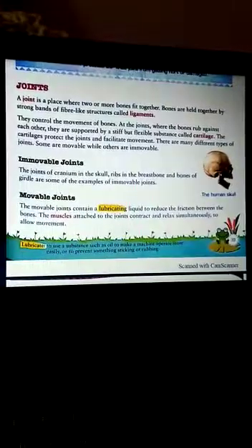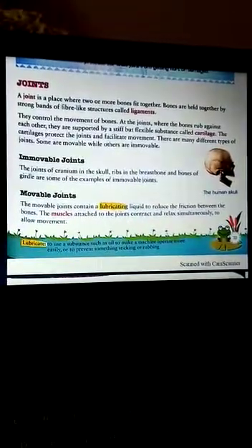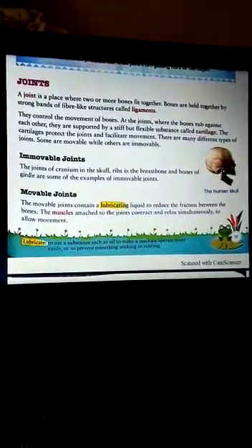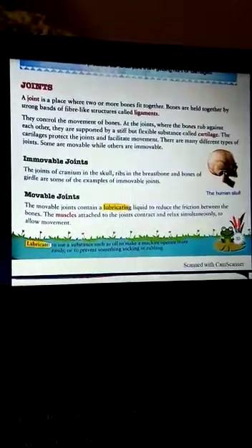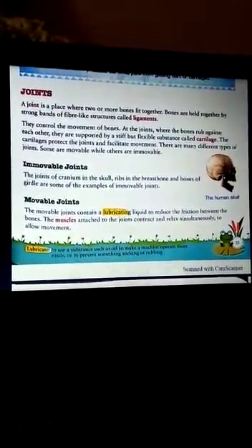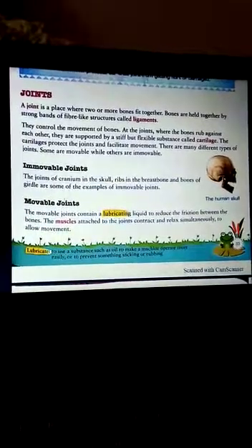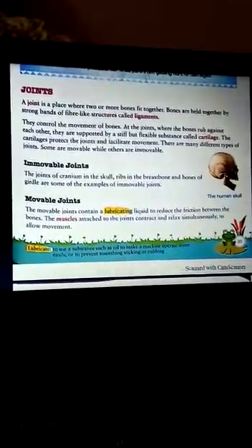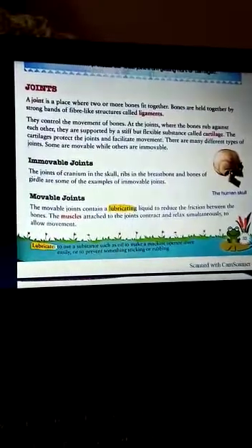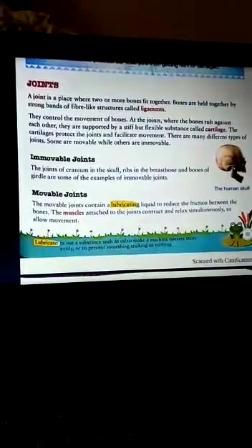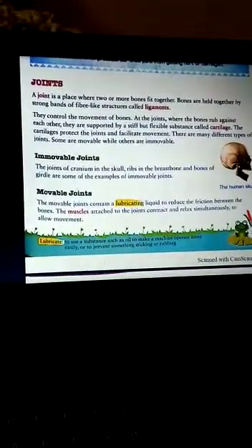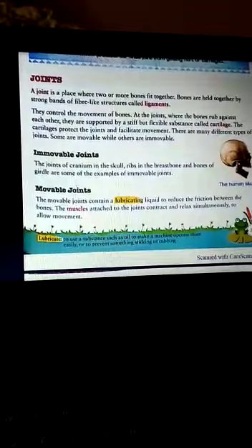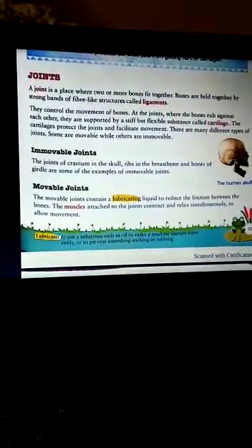Before that, I want to discuss, when you kick a football, your knee moves in a specific direction, and this movement is different from the movement of the arms while playing badminton. Can you move your backbone in a similar manner like the arm? Some parts of our body can move while others cannot. This movement can be bending, twisting or just lifting. Our ability to bend our arms and legs makes it easy for us to do different things, and we are able to do this only because of joints.